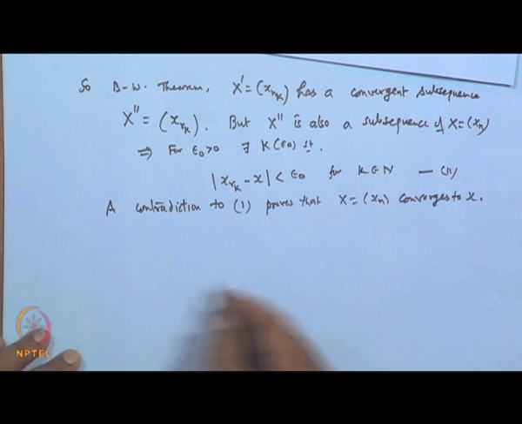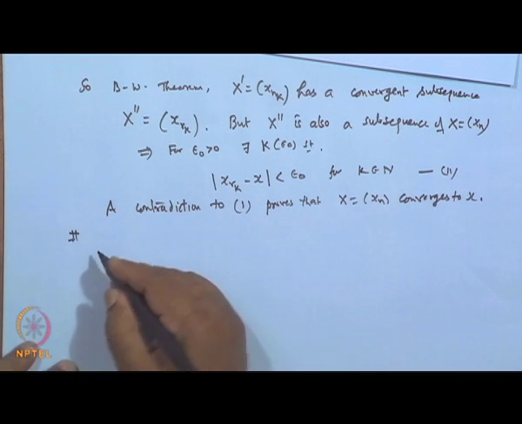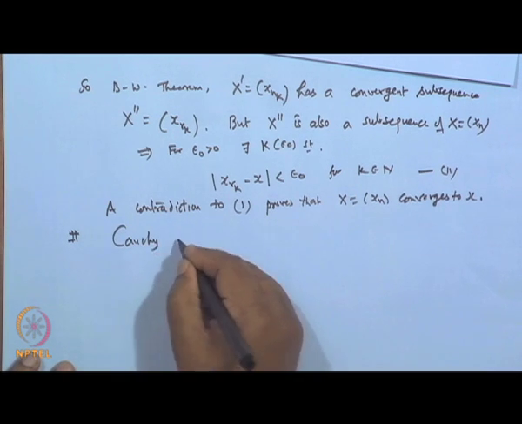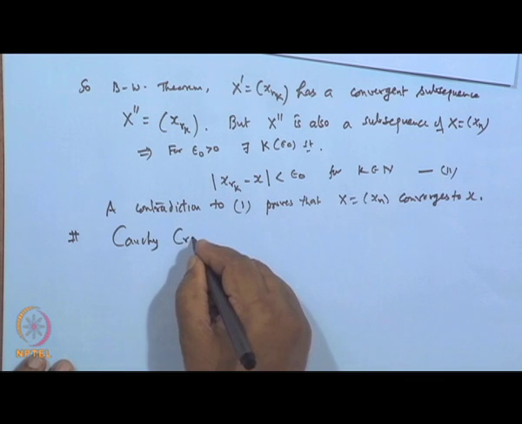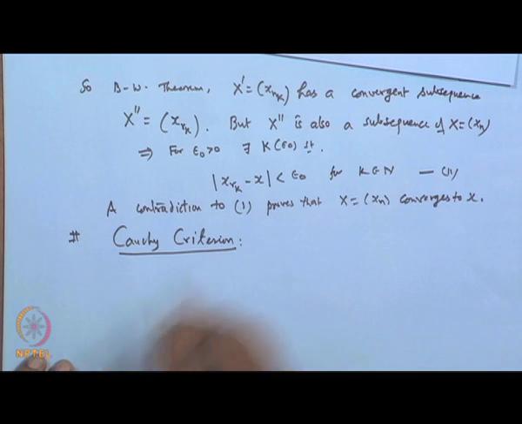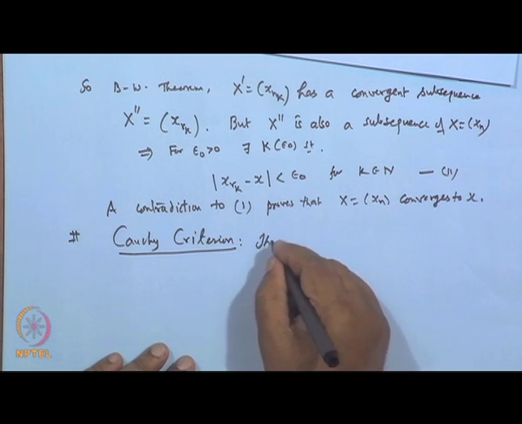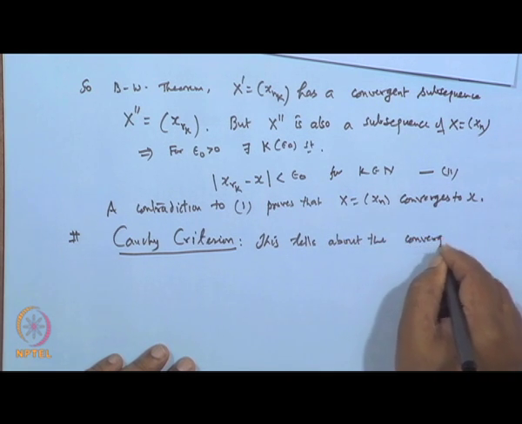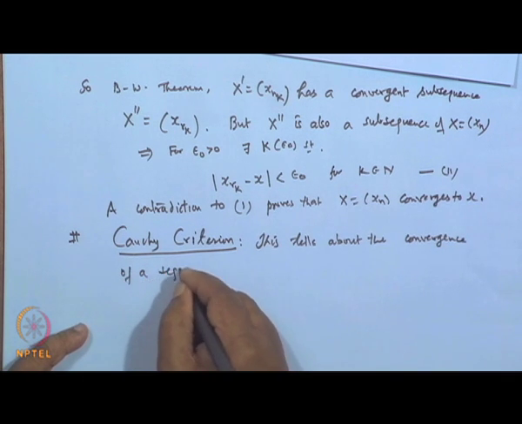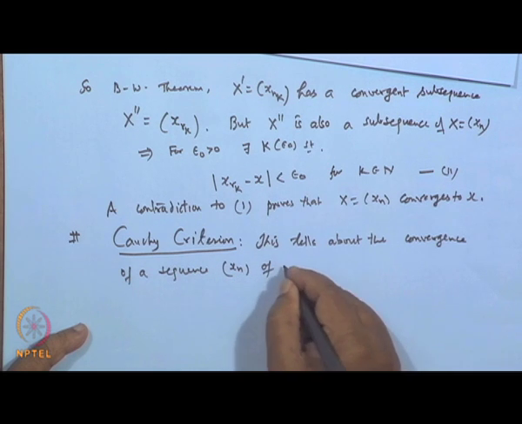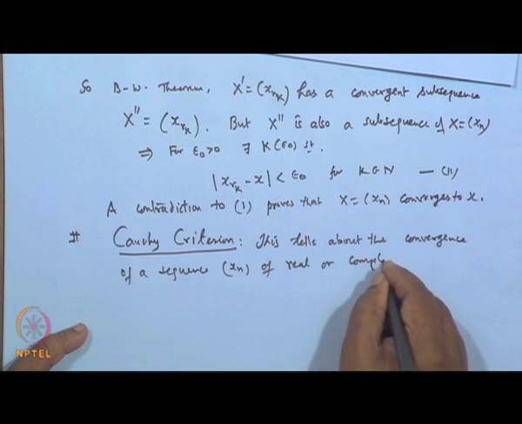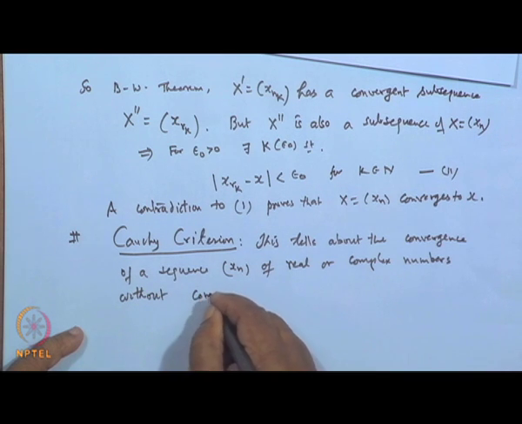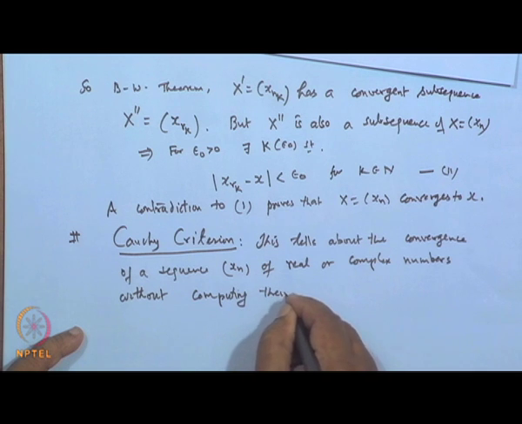Now, let us come to the Cauchy convergence criteria. This Cauchy convergence criteria tells about the convergence of a sequence x_n of real or complex numbers without computing their limits.